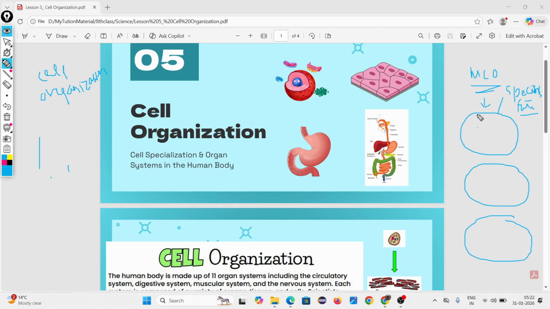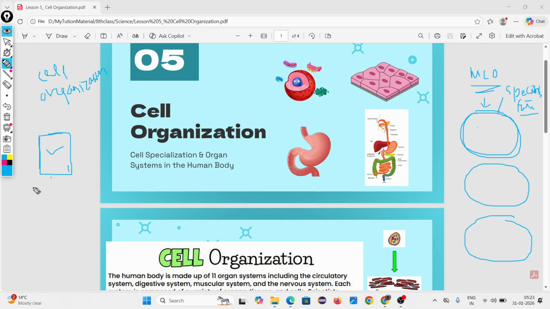Because if we assign a specific function to a specific group of cells, we will get high efficiency of work. What is the meaning of this? Suppose you are organizing a cricket match in your school.